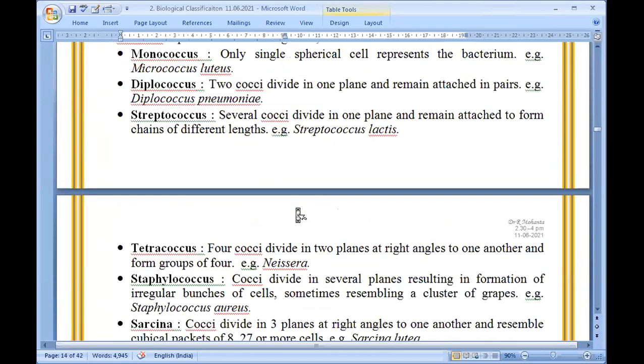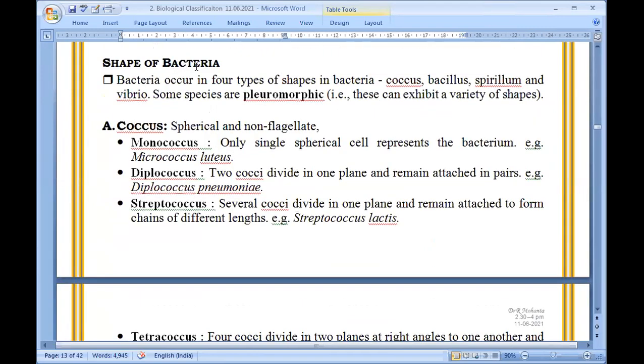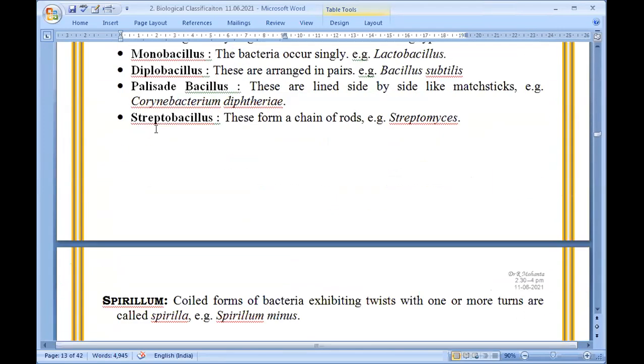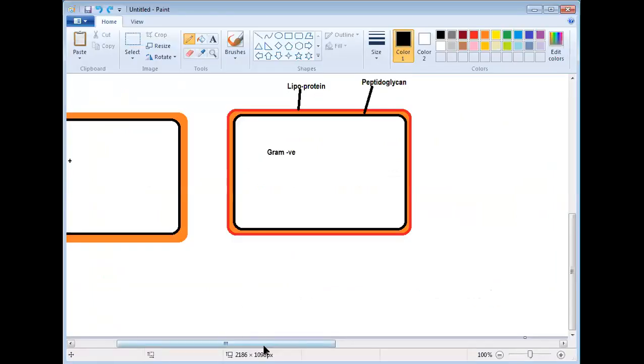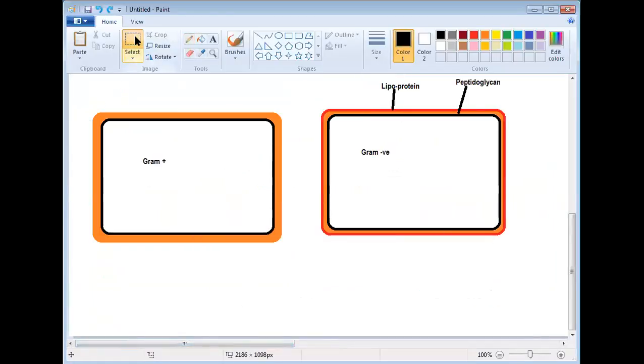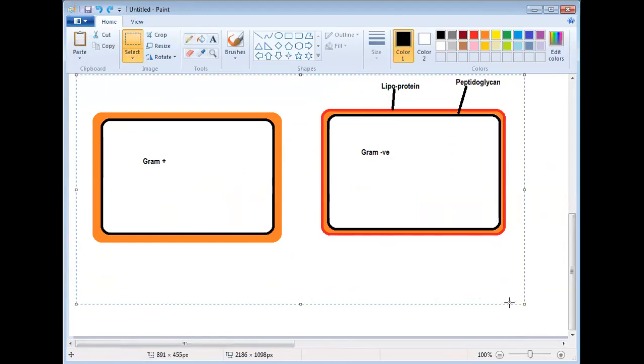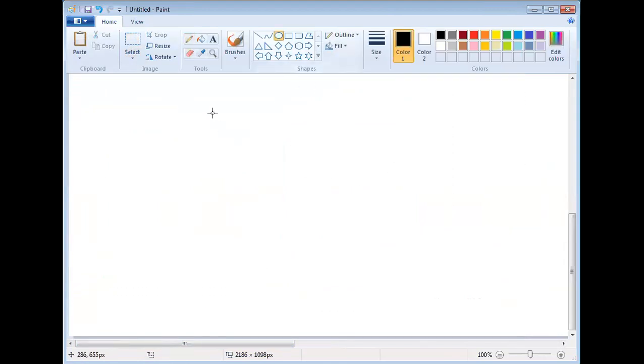Now check it here. Shape of bacteria. In your NCERT book, if you open the second or third page, you'll find these diagrams are given. Diagrams of some bacteria are given. Based on that we can say a bacteria has a spherical structure. More than two cells may join.